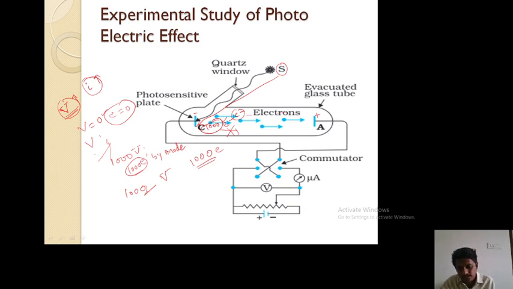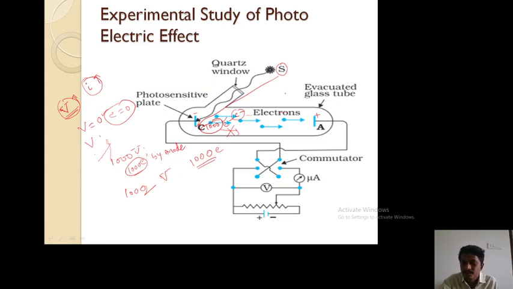Even if you increase the potential difference beyond 1000, there will be no change in the number of electrons or in the current. The current reaches its maximum value. That is called the saturation value. Even though the potential difference increases, the current will not change. After that, there will be no change in the current.